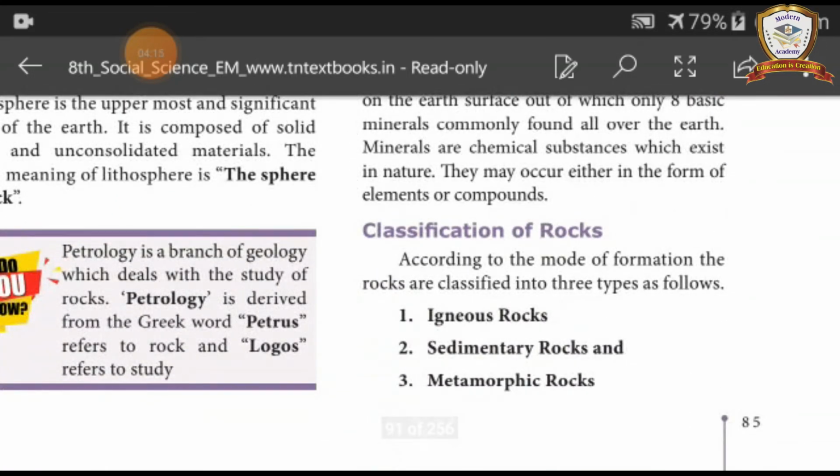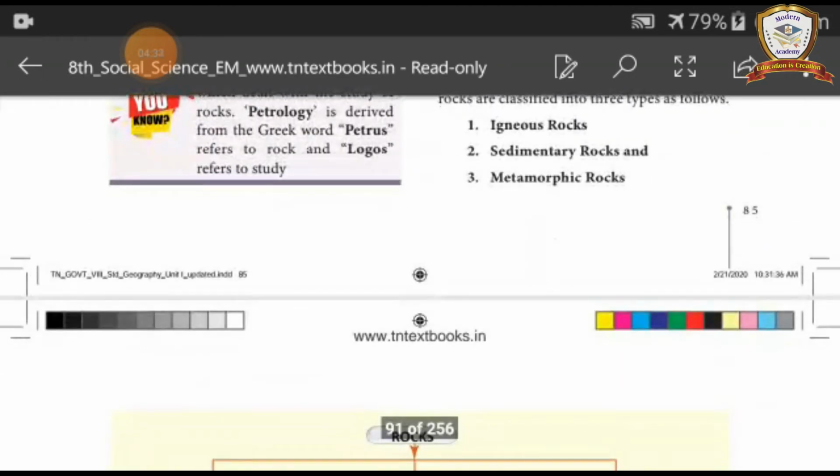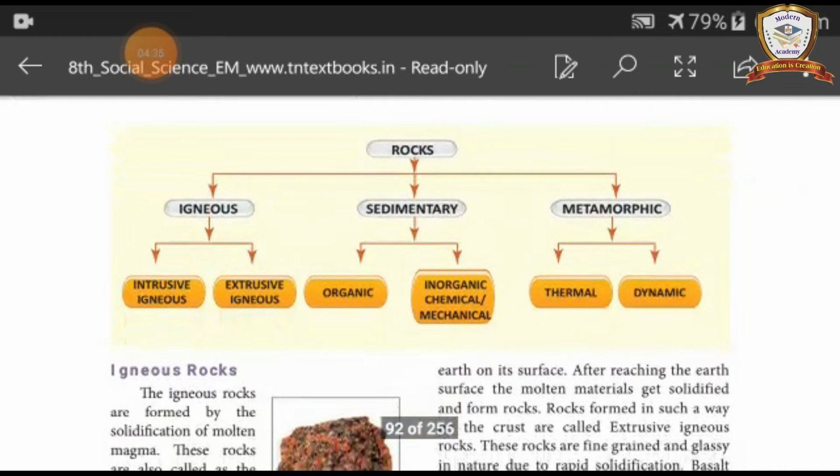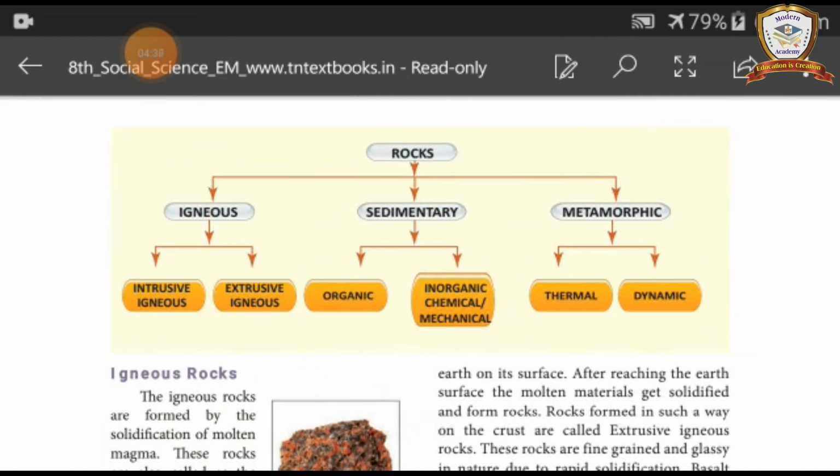Classification of rocks. According to the mode of formation, rocks are classified into 3 types as follows: igneous rocks, sedimentary rocks and metamorphic rocks. Next page. This image, see rocks. Rocks are classified into 3 types: igneous rocks, sedimentary, metamorphic.